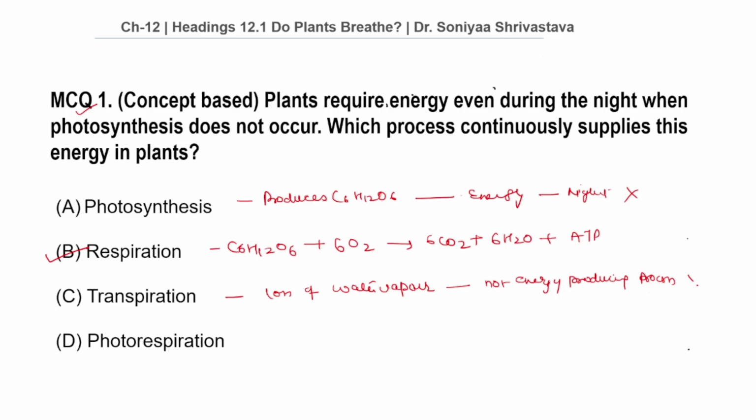Therefore, this is also the wrong option. Why not photorespiration? Photorespiration consumes energy and is not the primary process responsible for ATP production. Therefore, this is also the wrong option.